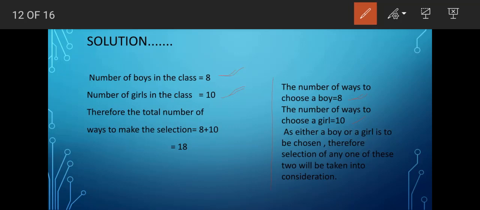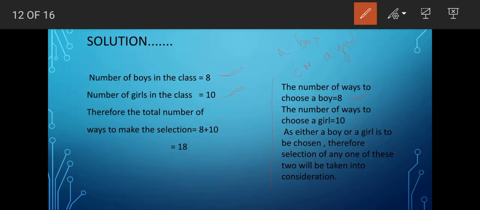Therefore, selection of any one of these two will be taken into consideration. That means both boy and girl will not be required for taking part in the Olympiad. Either a boy or a girl will be required to represent in the Olympiad.